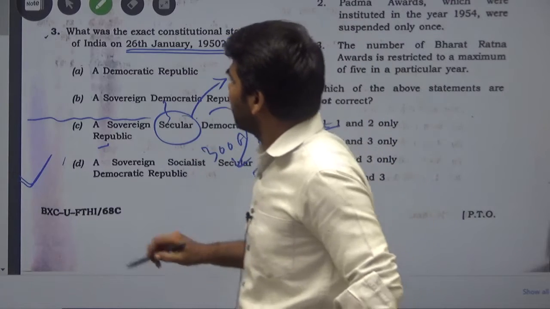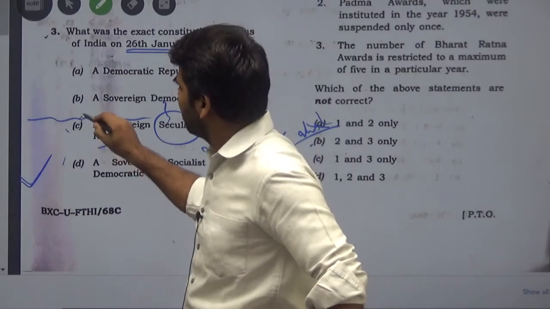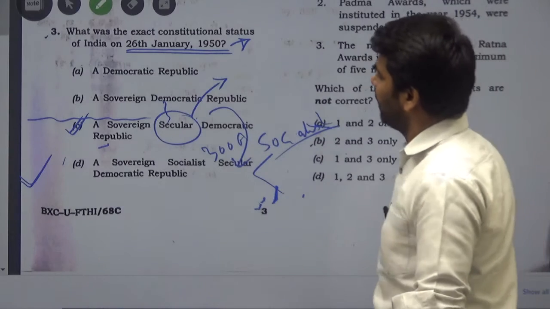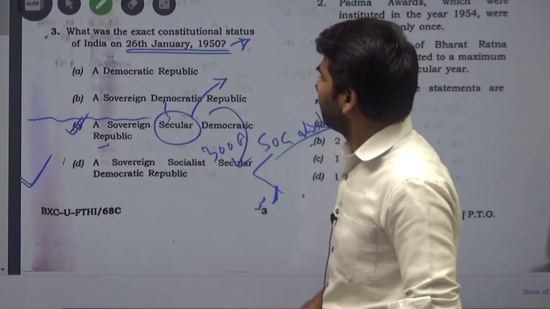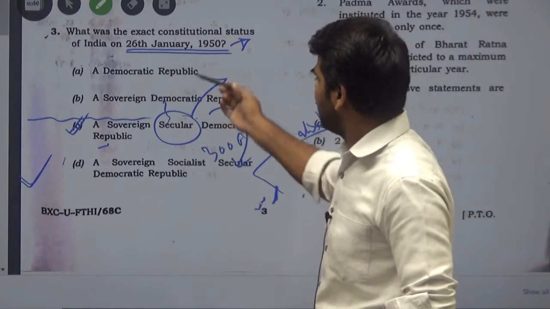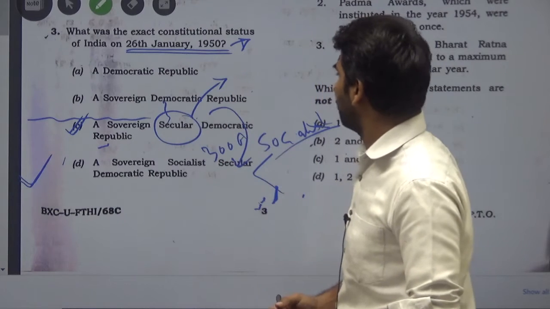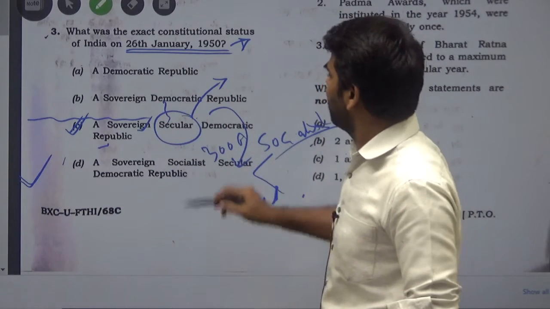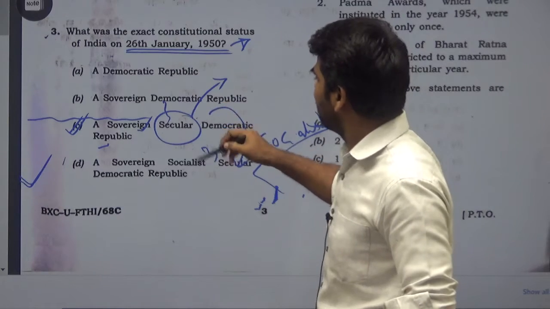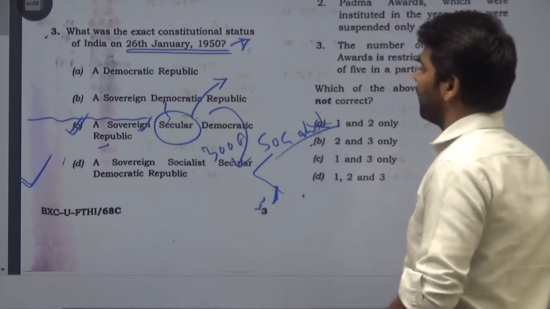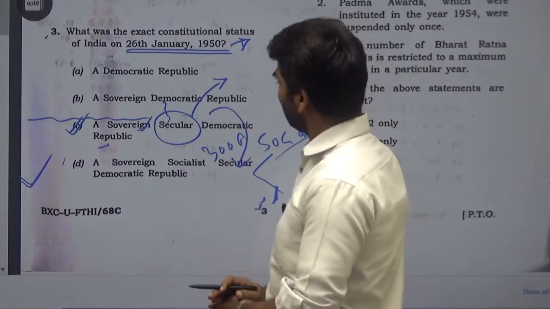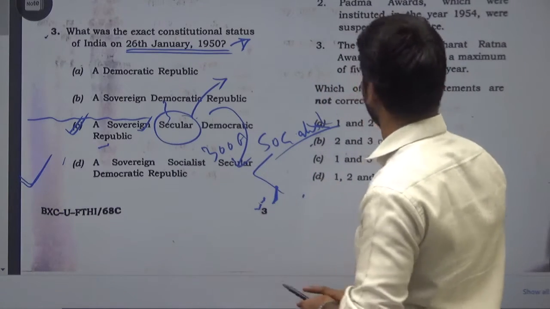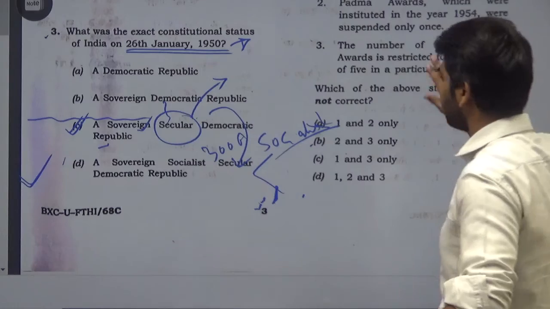So we can say that for question number 3, this answer C is correct. In the other option, democratic republic, the sovereignty is not there. Again, the nature of the state even before inserting the word secular was secular, so the answer would be sovereign, secular, democratic republic.